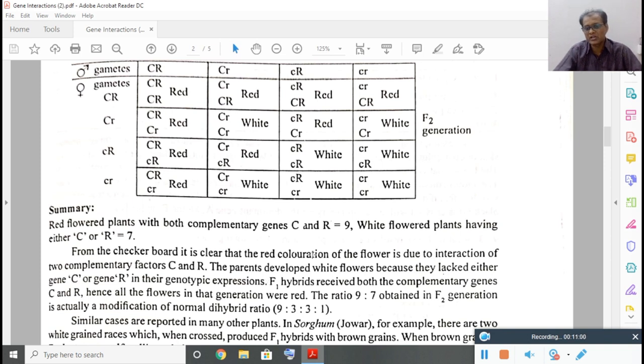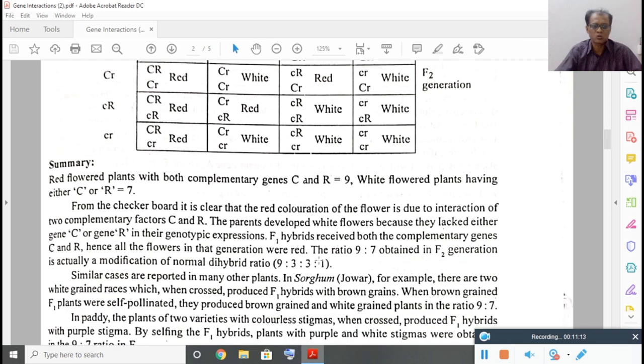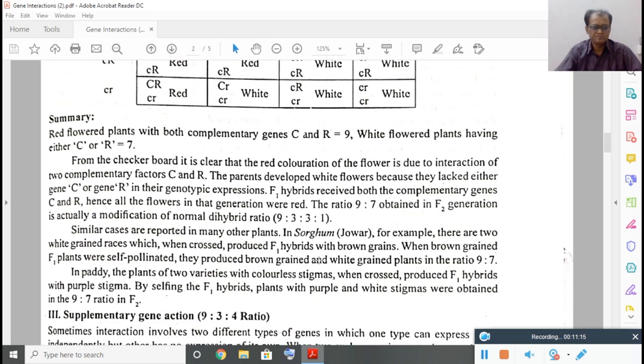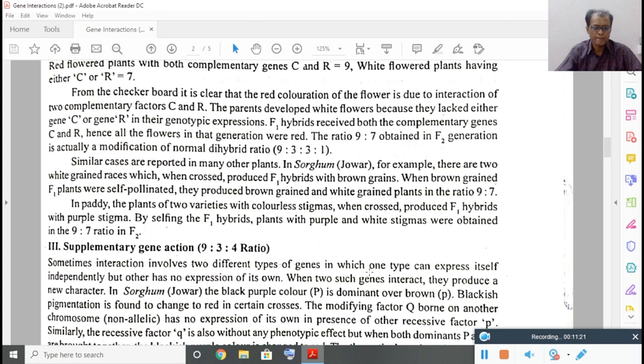The normal dihybrid ratio is 9:3:3:1. But here it is changed to 9:7. 9 red flowered plants and 7 white flowered plants. Okay. So this is about the complementary genes. We can observe this phenomenon in other plants like sorghum also.